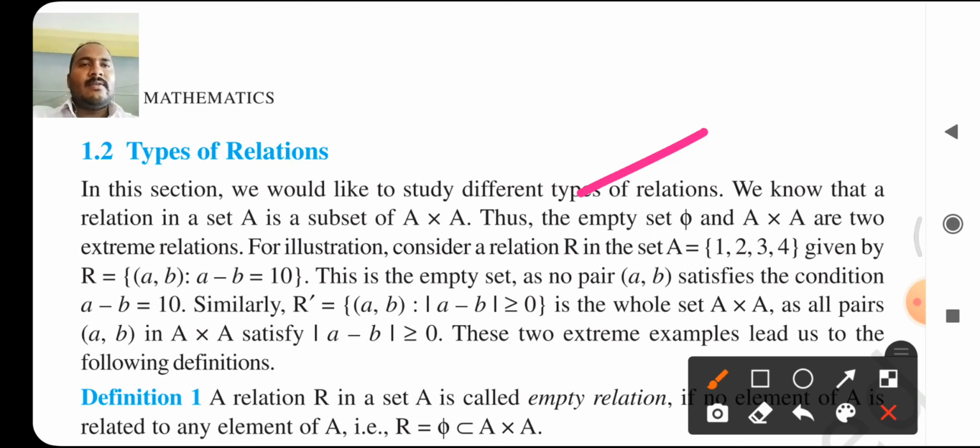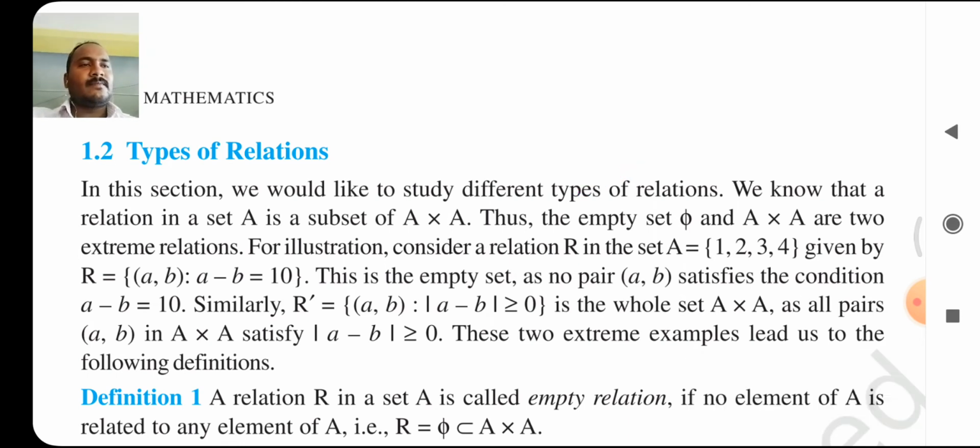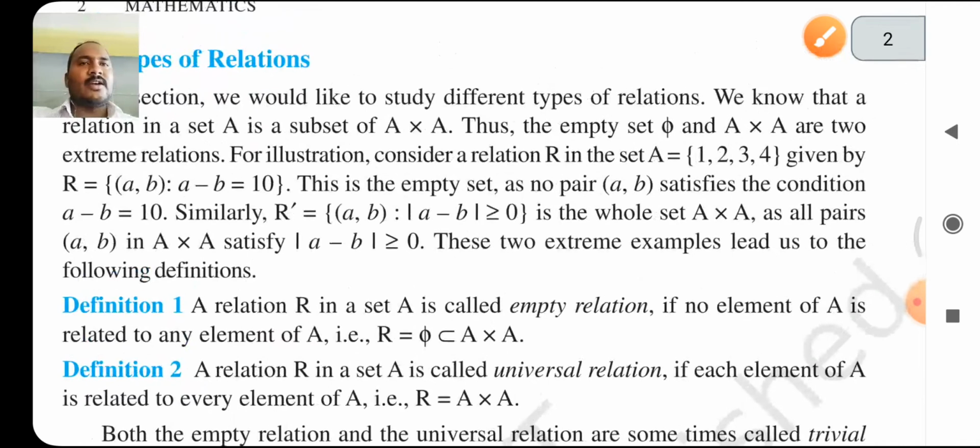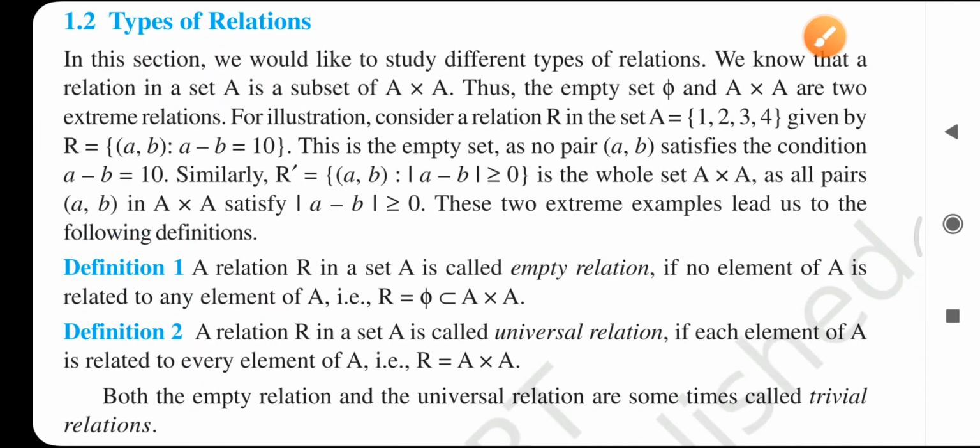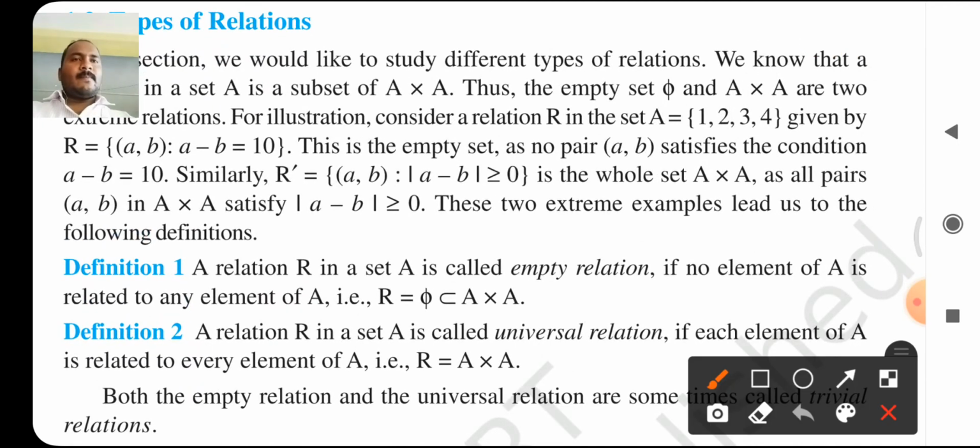Here, we consider a relation R in a set A = {1, 2, 3}, given by the relation R = {(a, b) such that a - b = 10}.